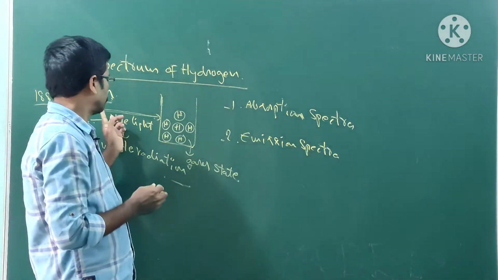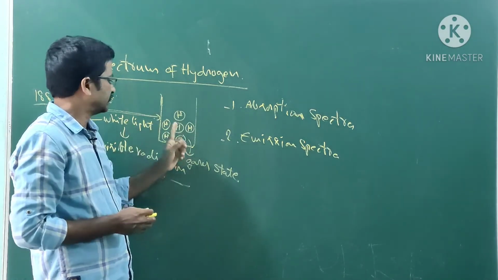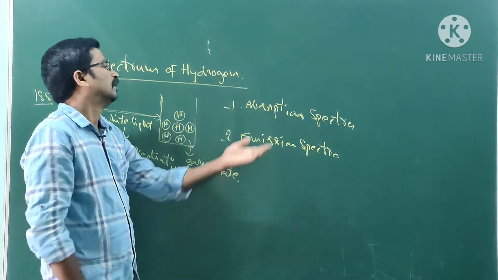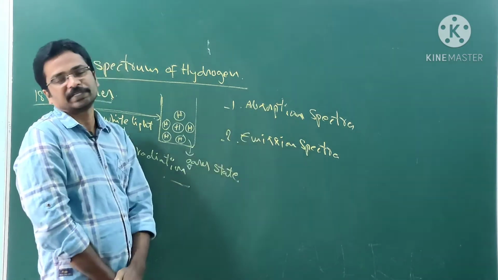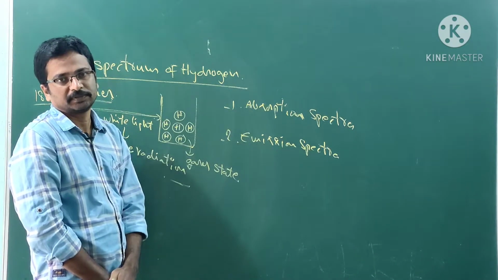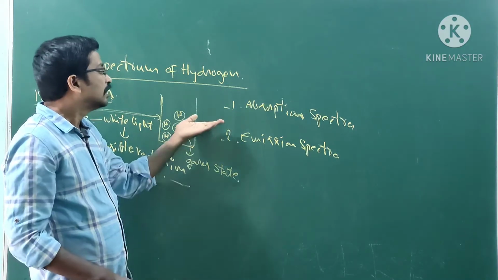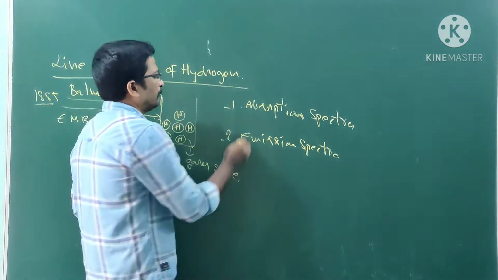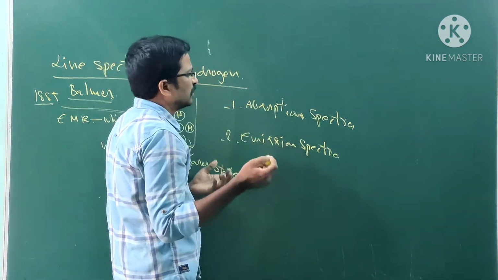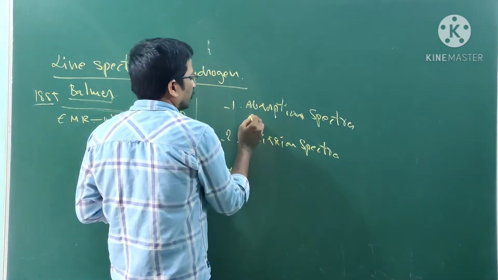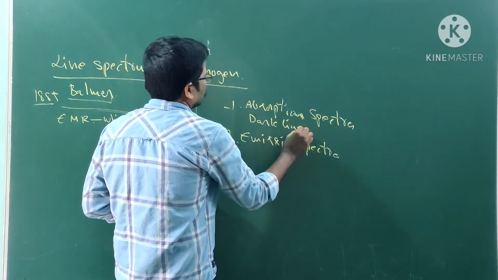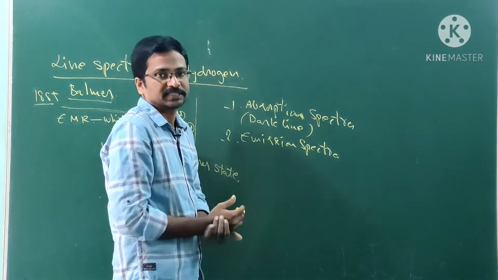By passing white light, this electromagnetic radiation, he can observe absorption spectra and emission spectra. Absorption spectra contain dark lines, which we discussed in the previous class.